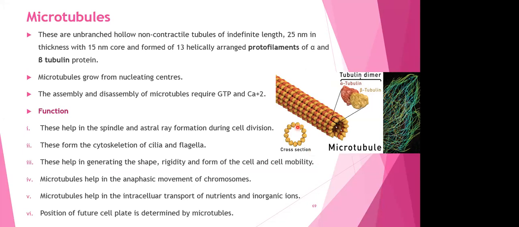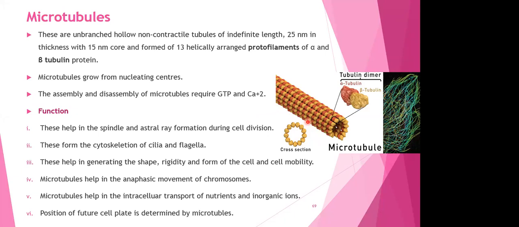Look at the cross section. You can see the cross section. There is nothing inside, it is hollow inside, and from outside it is a tube-like structure, right? They are of indefinite length depending upon the size of our cells. The length will be dependent on that. So there's no strict rule that this must be its length. The length is indefinite. It's around 25 nanometers in thickness with a 15 nanometer core and are formed of 13 helically